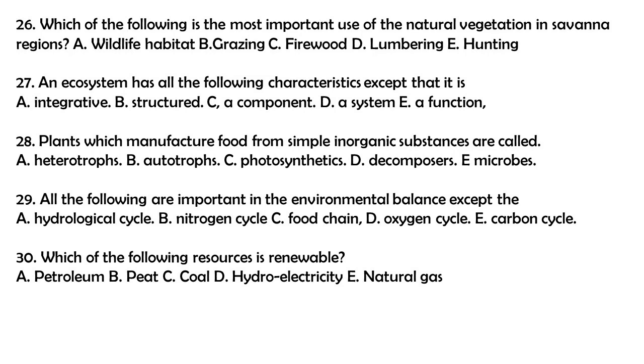Question 27. An ecosystem has all the following characteristics except that it is A. Integrative, B. Structured, C. A component, D. A system, E. A function. The answer to this question is A. Integrative.